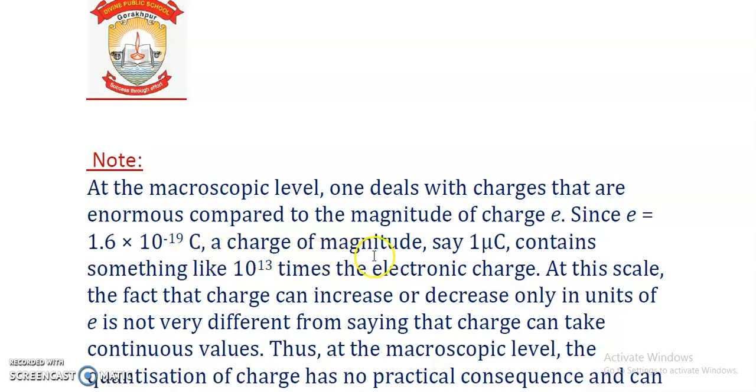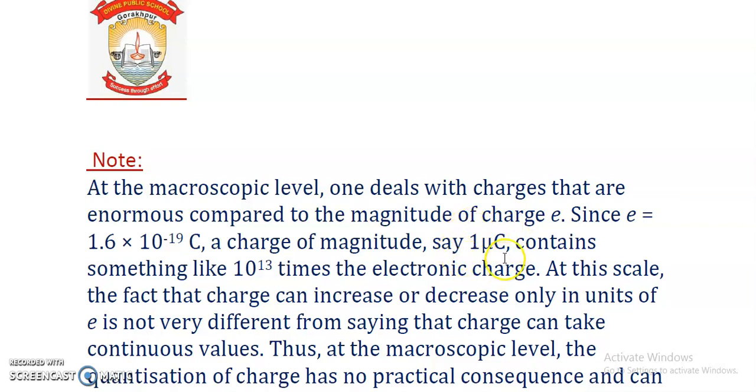A charge of magnitude, say, 1 microcoulomb. If a charge has magnitude 1 microcoulomb, what does it mean? It means it contains something like 10^13 times the electronic charge. What is the electronic charge? 1.6 × 10^-19 coulomb, and 1 microcoulomb is equal to 10^-6 coulomb.